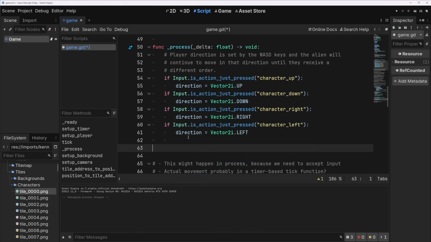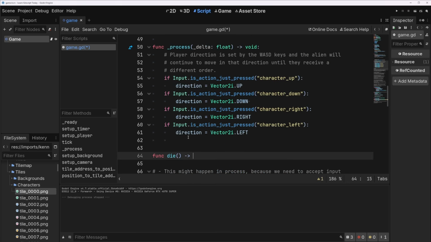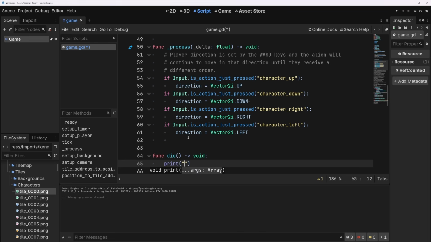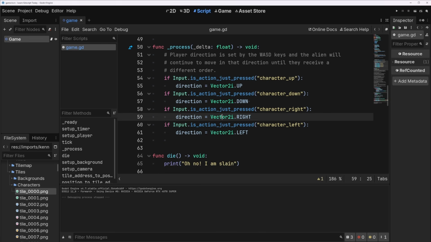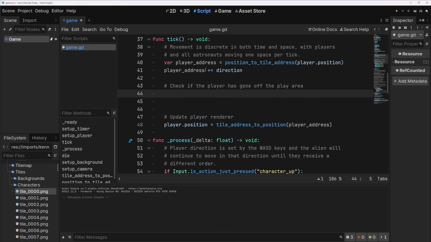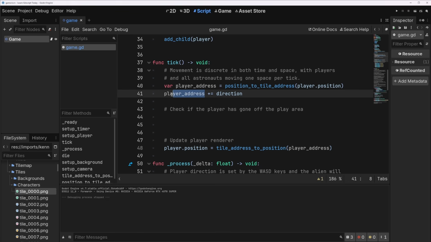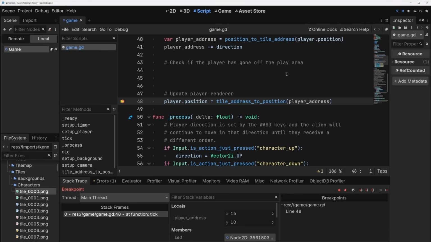I'm going to make a quick function here called die, which we'll fill out later. And we'll just print, oh no, I am slain. Okay, so you figure out, or at least try to figure out how we can use player address and our world size to figure out if the player has left the play area. And just remember what player address looks like. Let's actually debug this before we go into this. I'm going to put a debugger down here, and we're just going to see what every tick looks like.